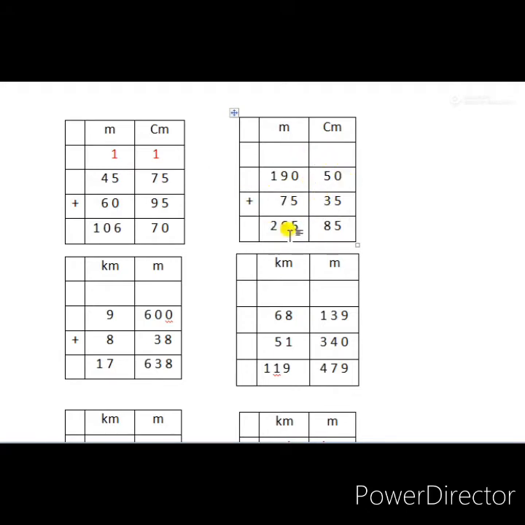0 plus 5 is 5, 5 plus 3 is 8. After that 0 plus 5 is 5, 9 plus 7 is 16. That 1, the remainder, we have to take to the next place. After that 1 plus 1 equals 2. So what is the answer for 190 meter 50 centimeter plus 75 meter 35 centimeter? 265 meter and 85 centimeter is the answer.